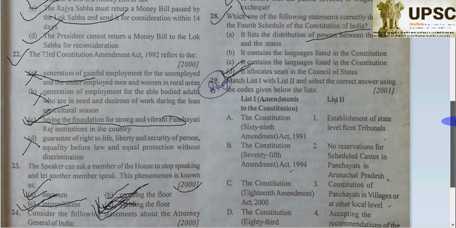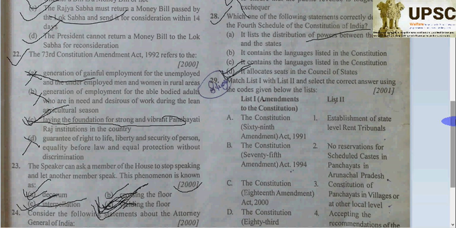Memorize all the schedules, my dears. The first schedule is the creation of new states, and the second schedule is the salary and the emoluments, and the third is the oath and affirmation. The fourth schedule is the allocation of seats of the Rajya Sabha, and the fifth schedule is about controlling administration.